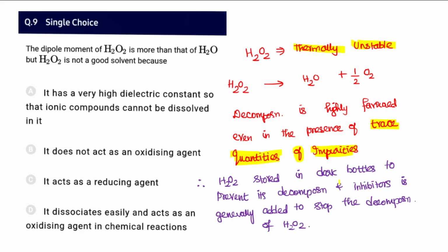So there are some practical difficulties when you use hydrogen peroxide as a solvent, since in order to stop the decomposition we may have to add inhibitors. So therefore generally water is preferred over H2O2, though the dipole moment or polarity is very high, so H2O2 is not much preferred. So it seems option D, because it dissociates readily and in turn acts as an oxidizing agent as it releases nascent oxygen.